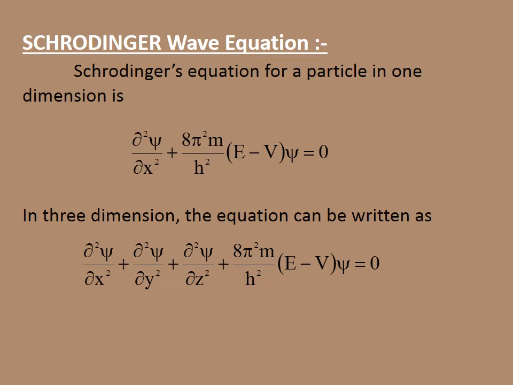You have to consider the y and z axes. In three dimensions, the equation can be written as ∂²ψ/∂x² + ∂²ψ/∂y² + ∂²ψ/∂z² + (8π²m/h²)(E − V)ψ = 0.